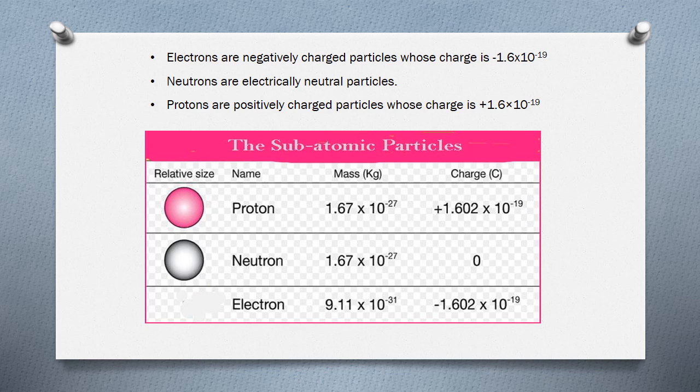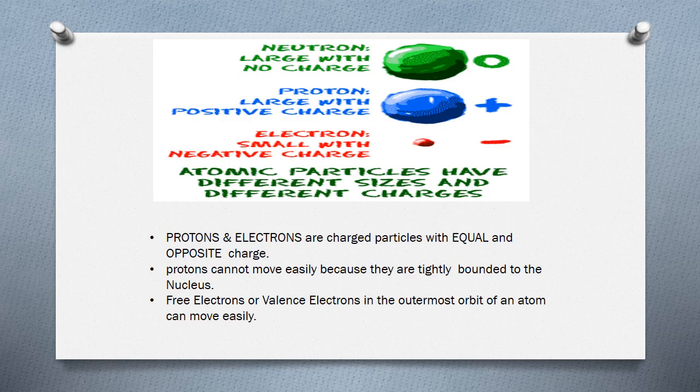See, above, what two points are there? There it is minus 1.6, here 1.602. 02 is a very small amount, so I didn't mention it here, but these are more or less equal. The mass of the charge is plus 1.602 into 10 to the power of minus 19, and the charge of the electron is minus 1.602 into 10 to the power of minus 19. Children, is it clear now? Yes. Next, let us move to the next concept.